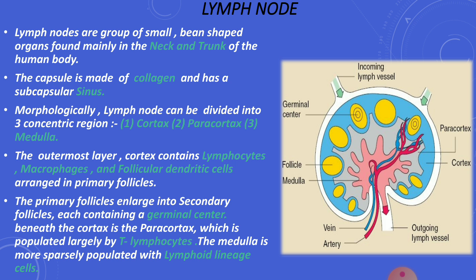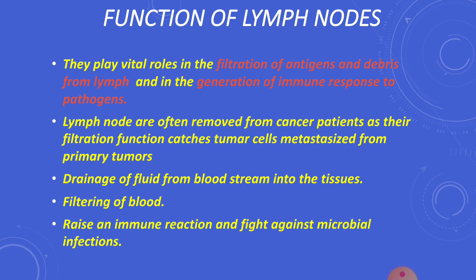Beneath the cortex is the paracortex, which is populated largely by T lymphocytes. The medulla is more sparsely populated with lymphoid lineage cells. Function of lymph nodes. They play a vital role in the filtration of antigens and debris from lymph and in the generation of immune response to pathogens. Lymph nodes are often removed from cancer patients as their filtration function catches tumor cells metastasized from primary tumors.